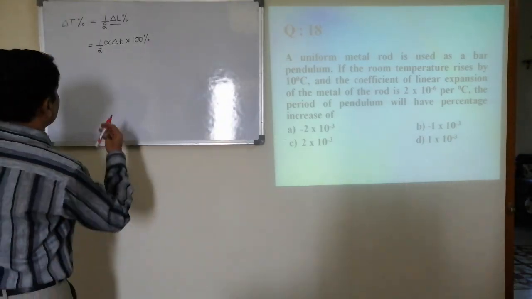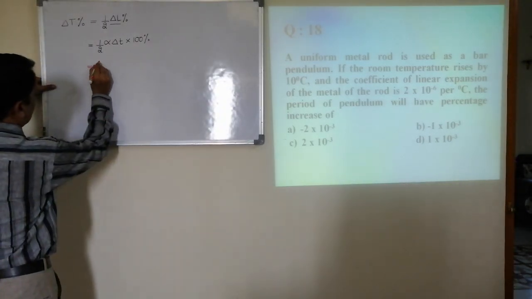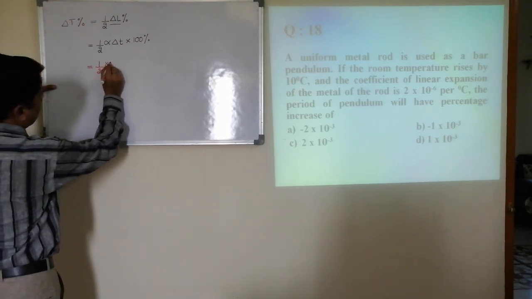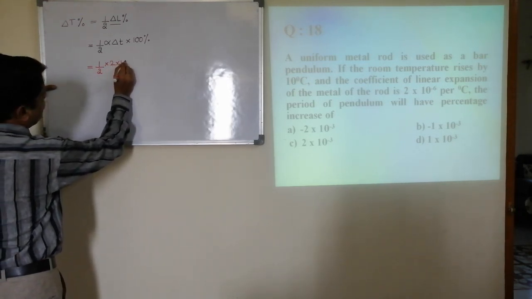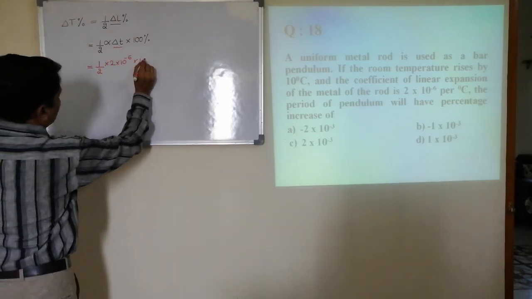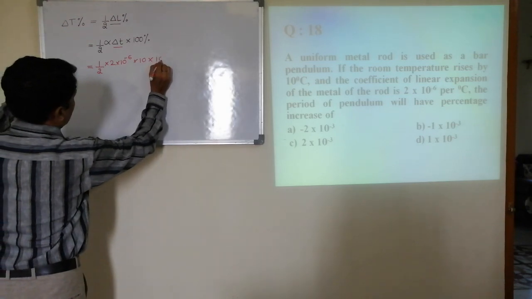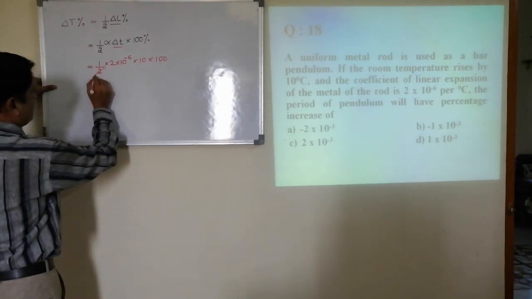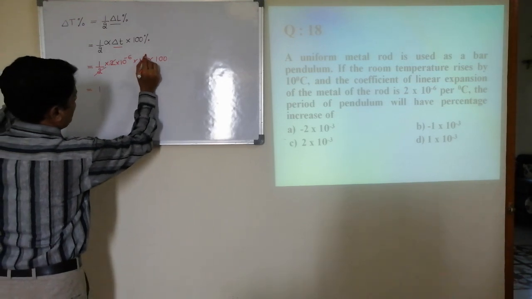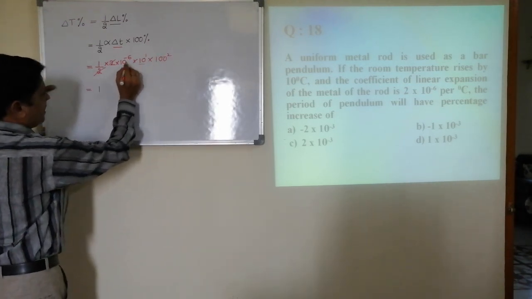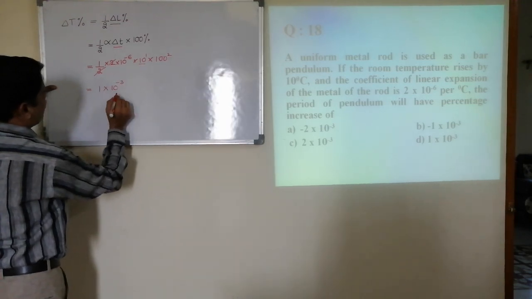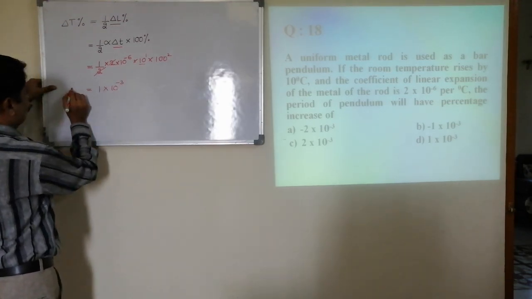Half into 2 into 10 to the power minus 6, into 10 into 100. This cancels, it will be 1. This is 10 to the power 1, 10 to the power 2 means 3. So the final answer will be 10 to the power minus 3.